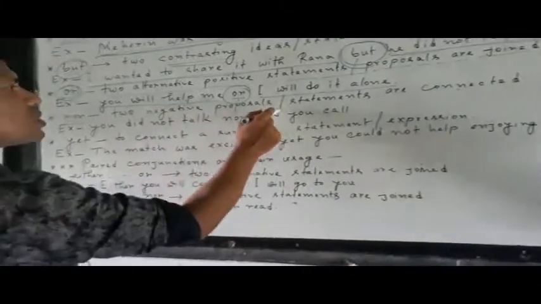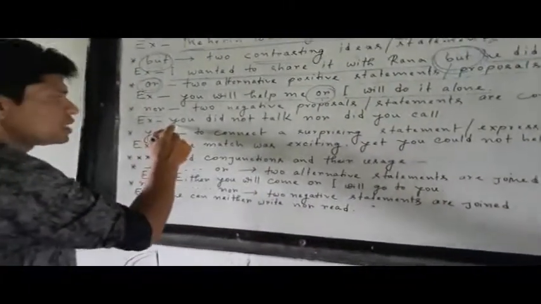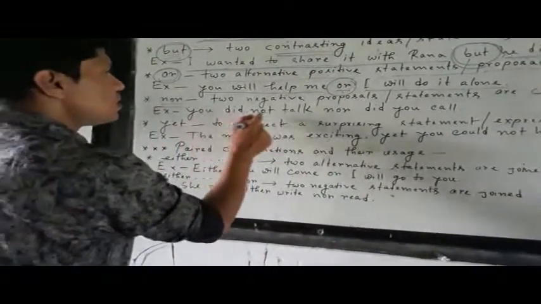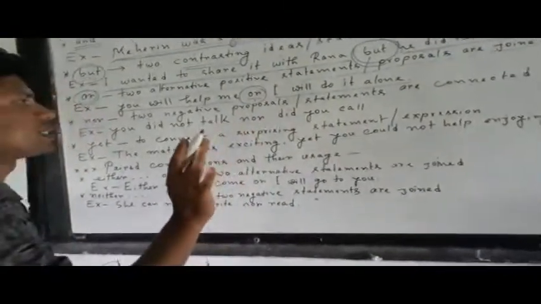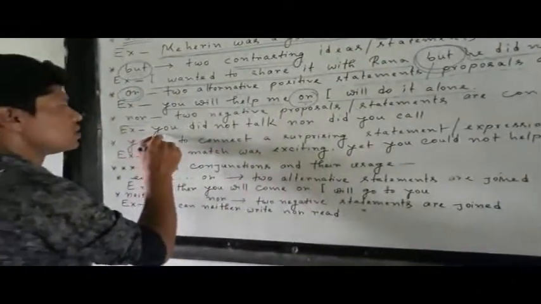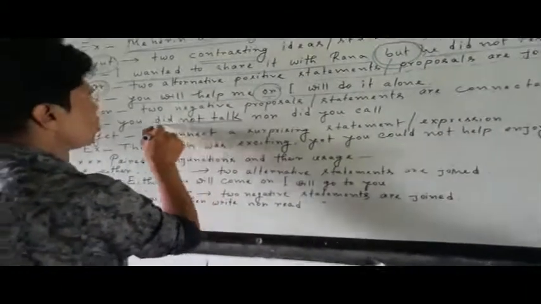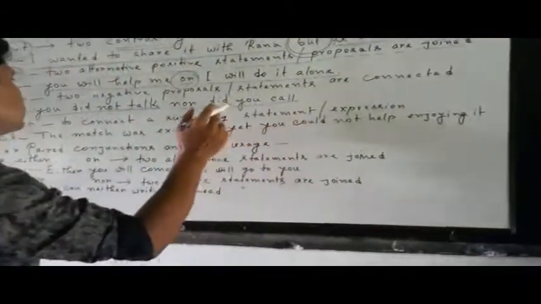Both are negative proposals. If you take a look at the example, it will be clear. You did not talk, nor did you call. Both are negative. First, you did not talk. Nor did you call.